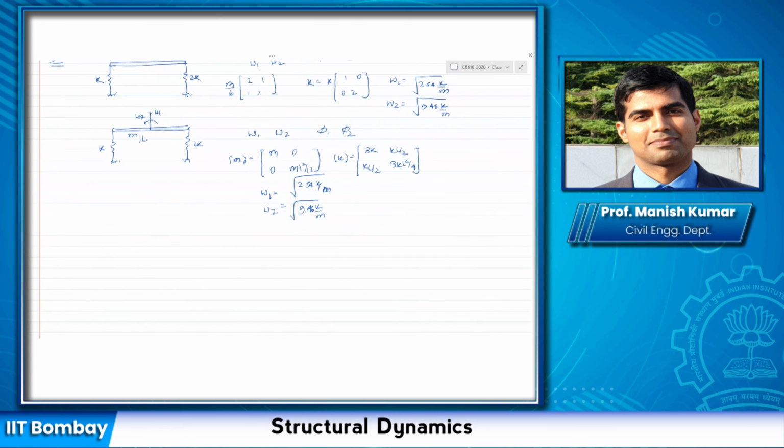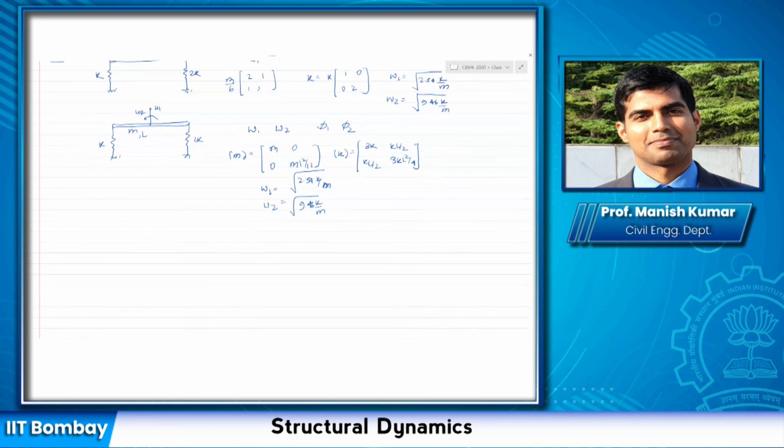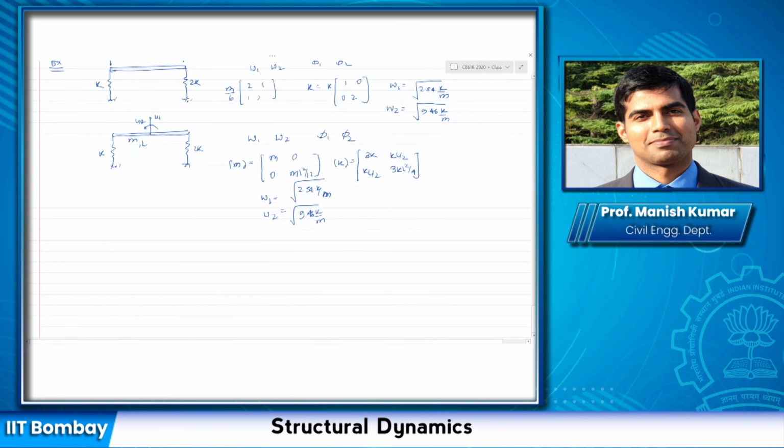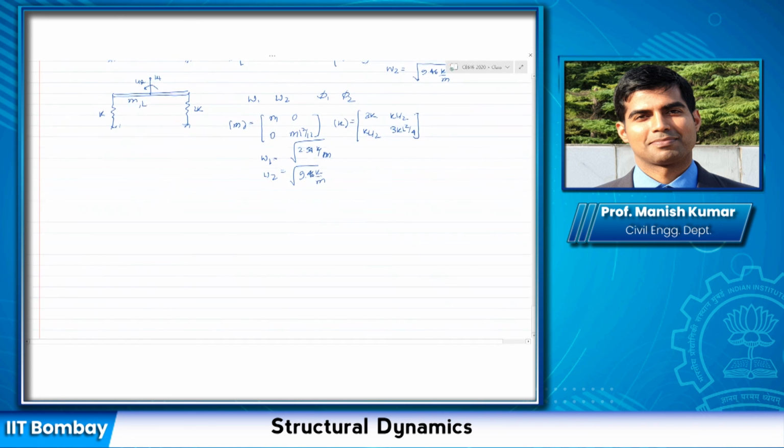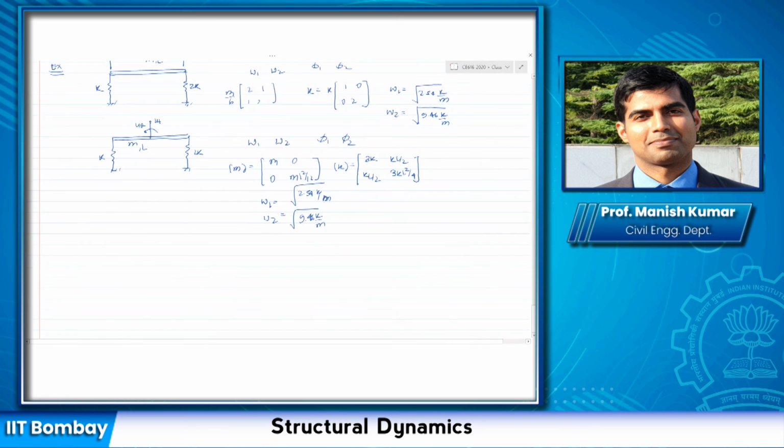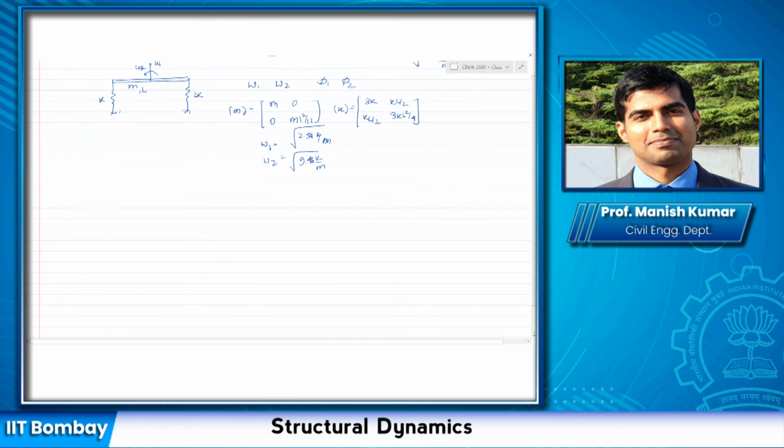So these two systems, even if you consider different degrees of freedom, you got the same frequencies. However, if you try to draw the mode shapes, let us say in the first case you try to normalize the mode shape with respect to the degree of freedom u1, you can find out the mode shape and you can draw it.